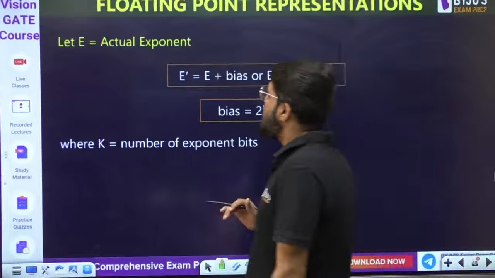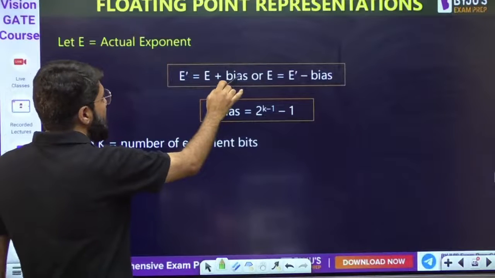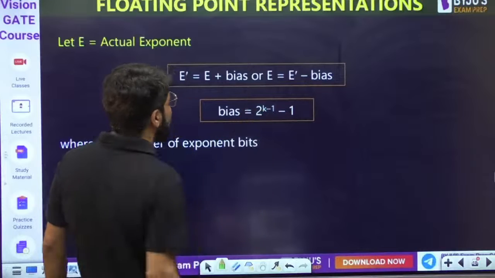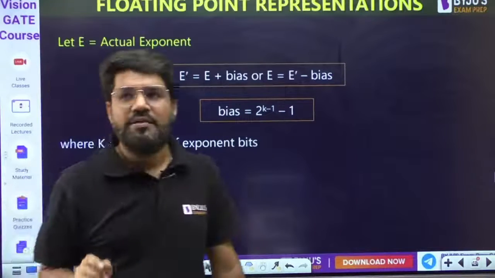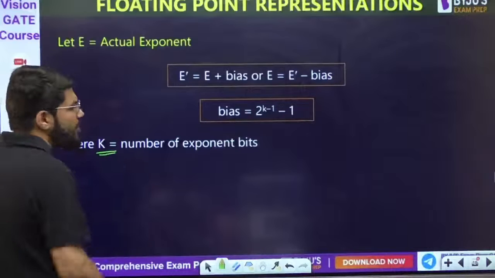Let E be the actual exponent. So E dash is the actual exponent plus bias, and vice versa: the actual exponent is E dash minus bias, where bias is given by the value 2 raised to the power k minus 1, where k is the number of exponent bits.